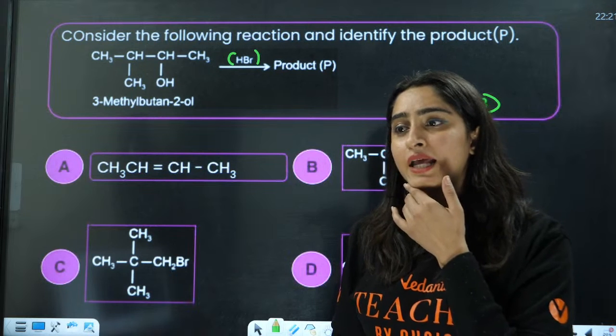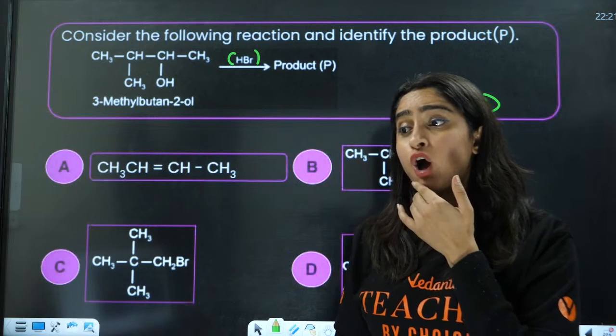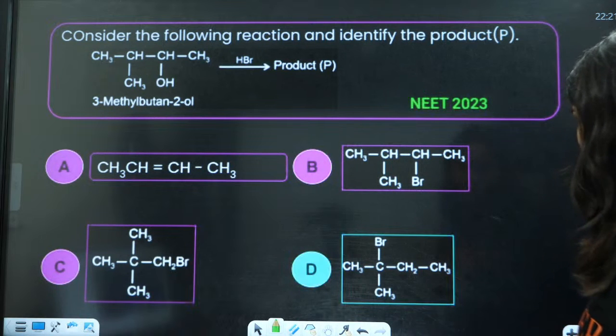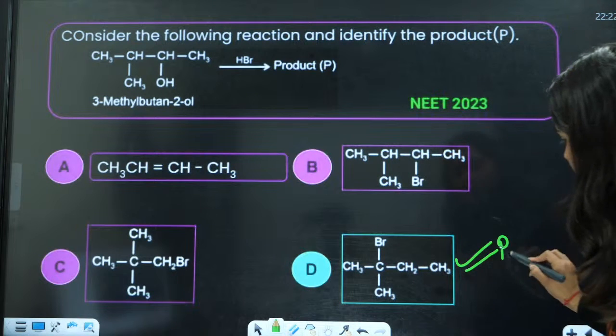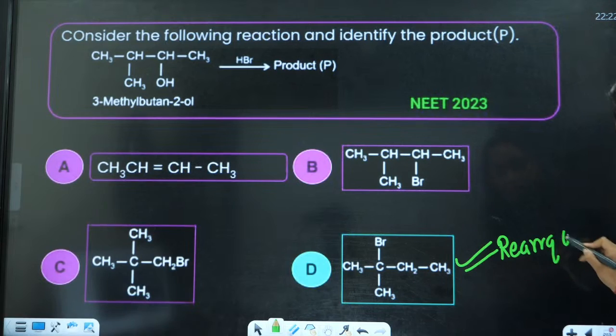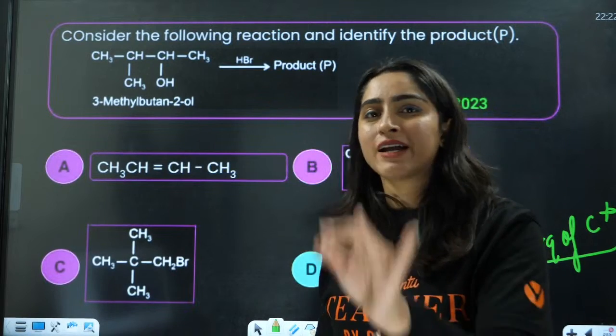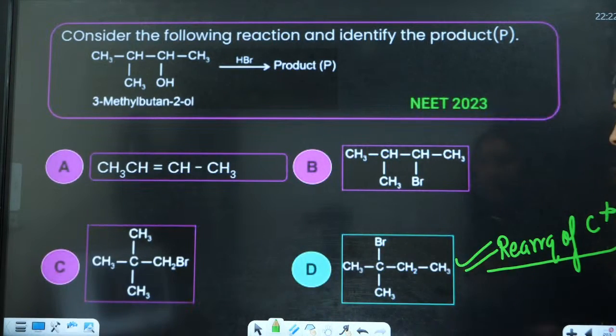Yes, very good. There will be rearrangement of the carbocation, and hence the answer will be D.